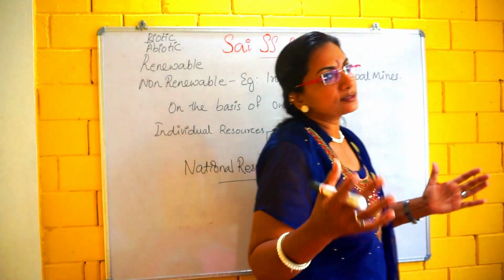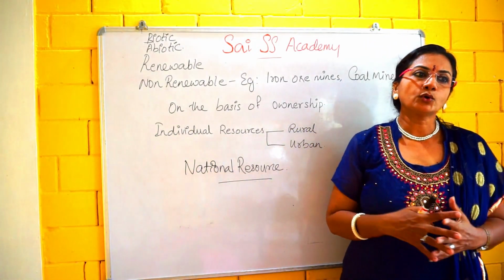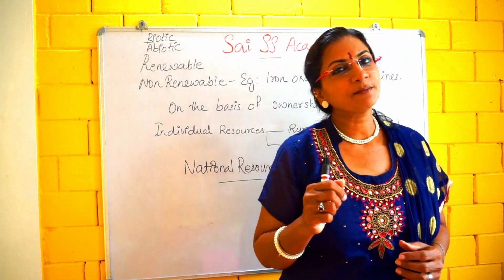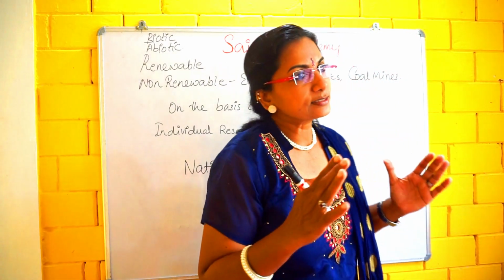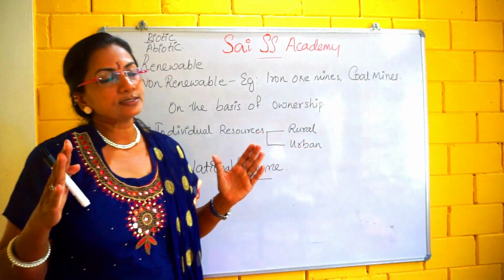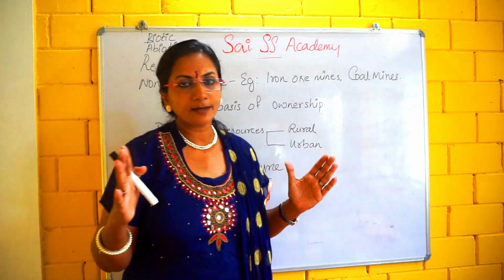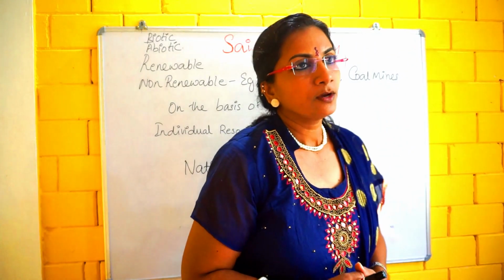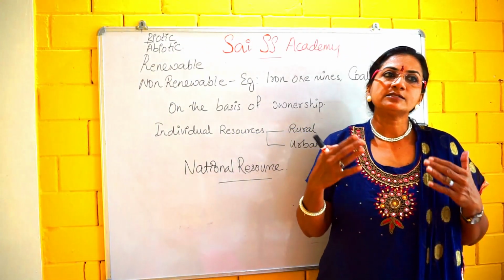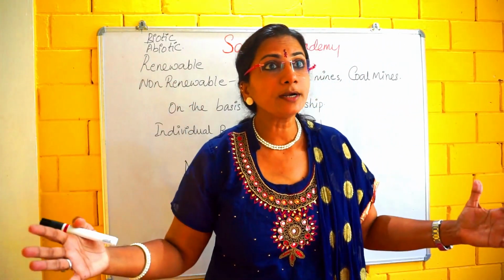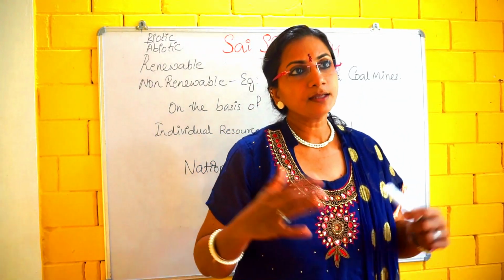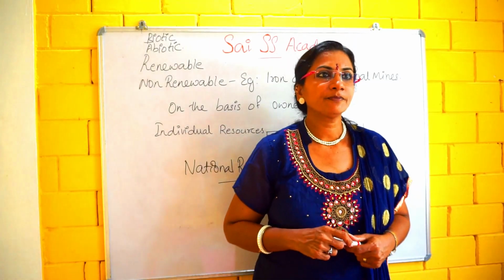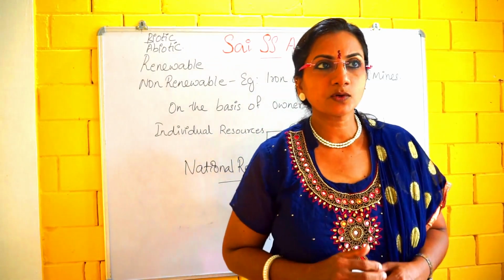For example, suppose a farmer has a big plot of agricultural land. Then it is his own property, his individual property. At that time it was his individual property. One day it was found out that there was a gold mine in his property. Then it becomes a national resource.